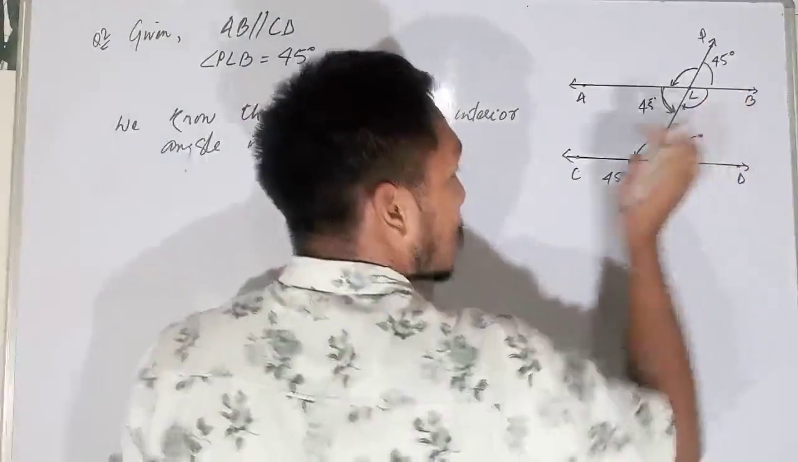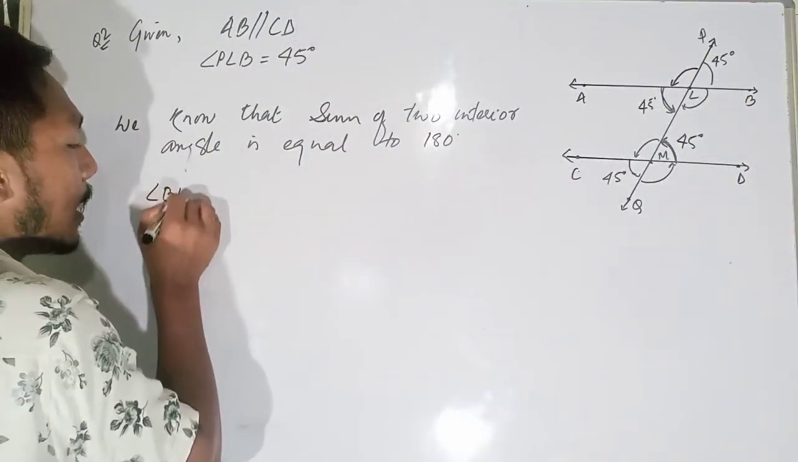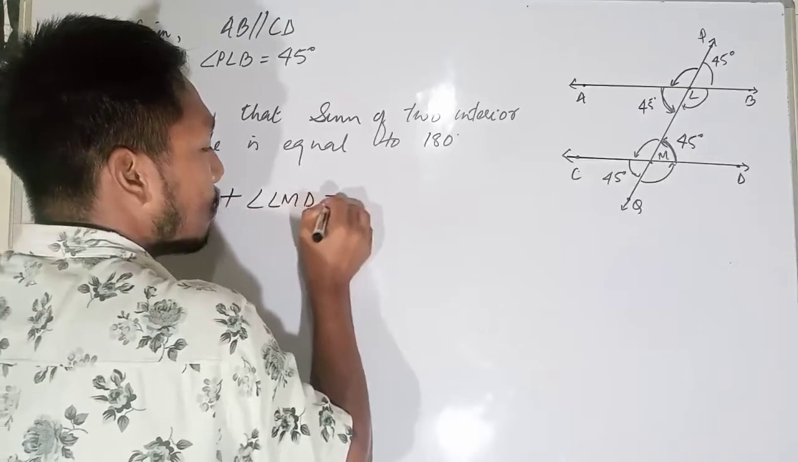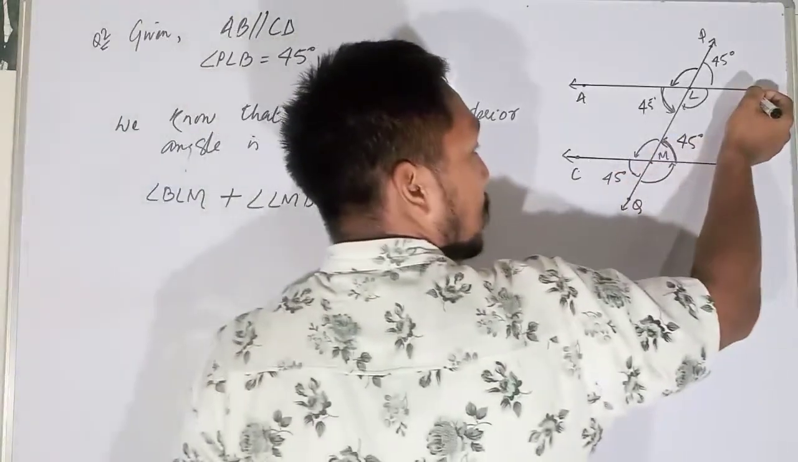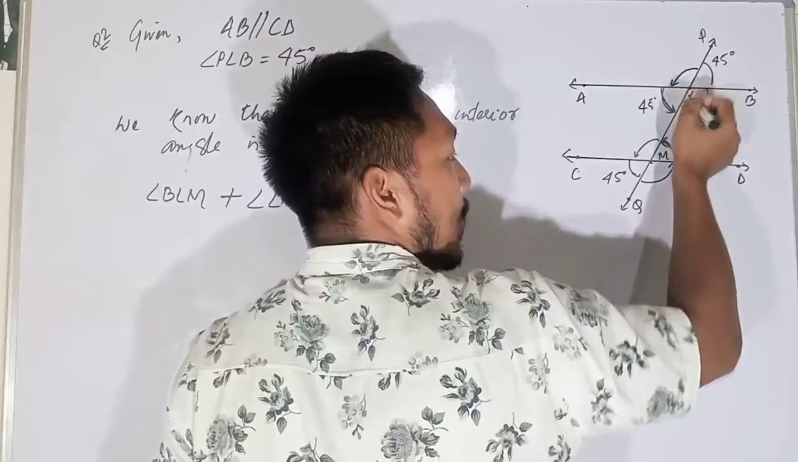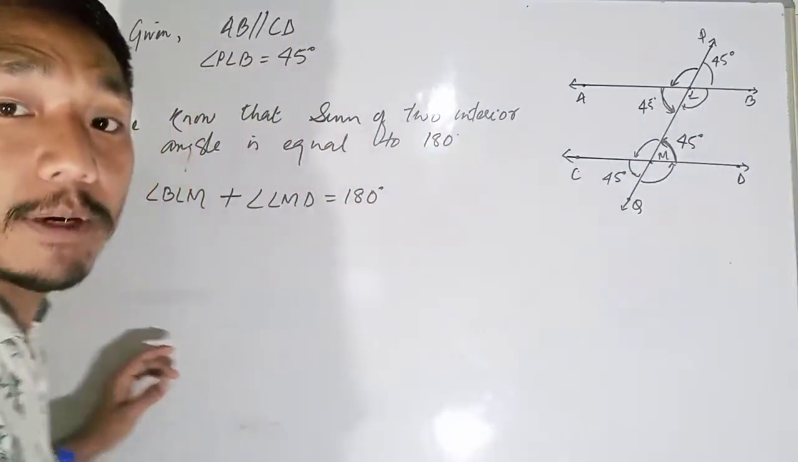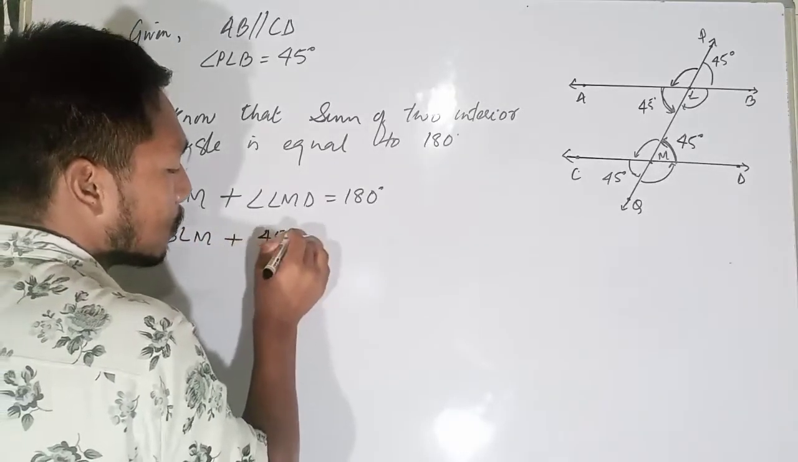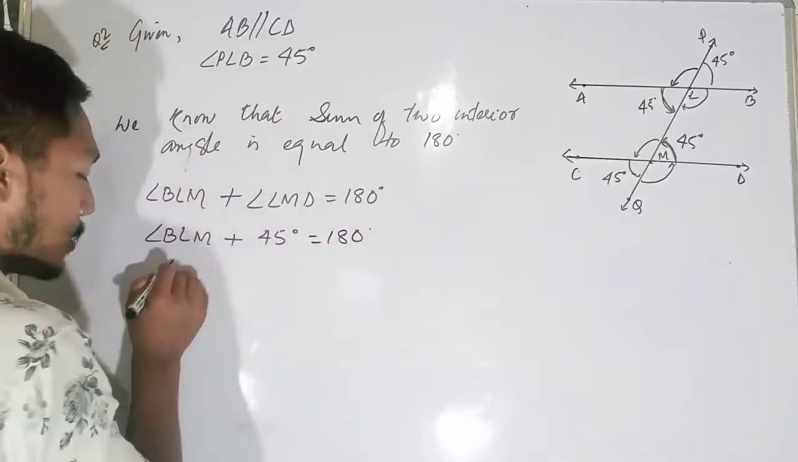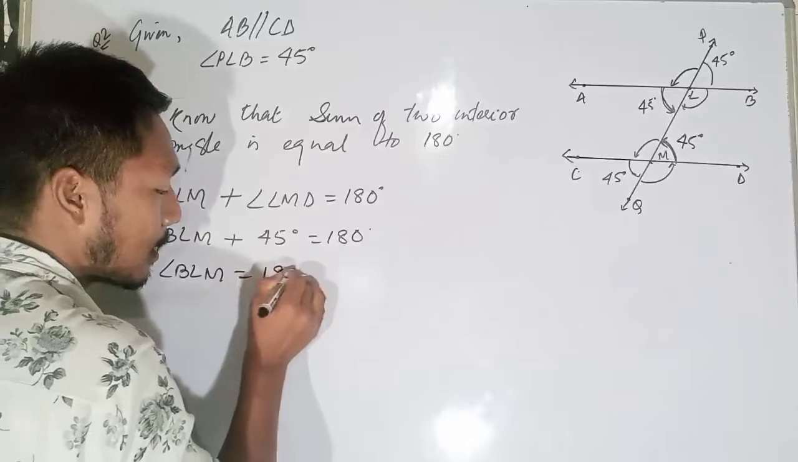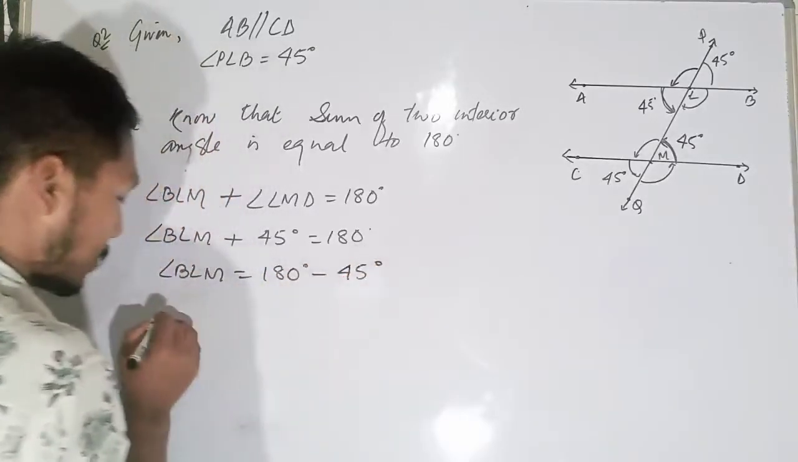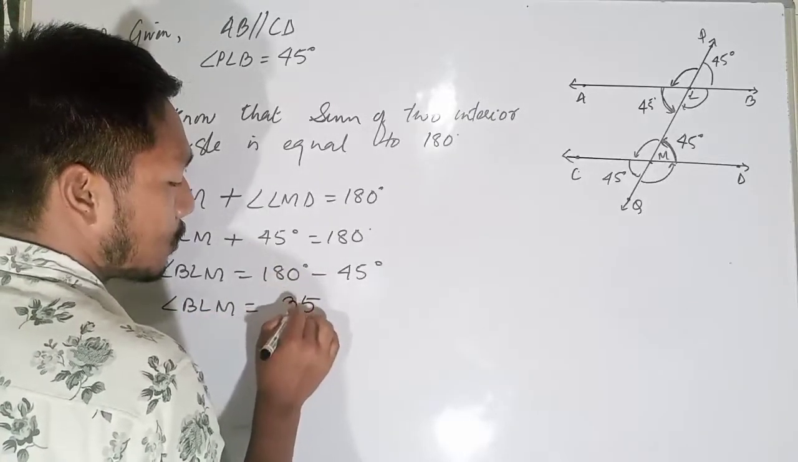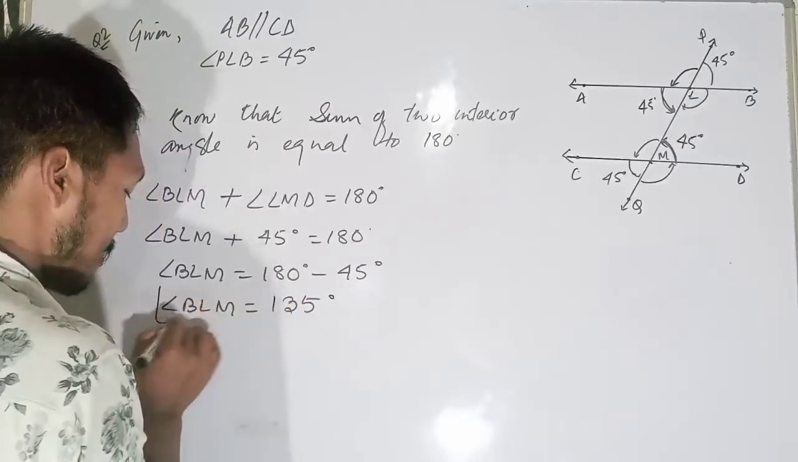So this angle plus this angle will be equal, that means angle BLM plus angle LMD will be equal to 180 degrees. Why? Angle BLM plus angle LMD, these two angles will be equal to 180 degrees. Now we don't know BLM, so plus this 45, we know that, is equal to 180 degrees. So BLM will be equal to 180 degrees minus 45. Subtract this, how much will it be? 135 degrees.